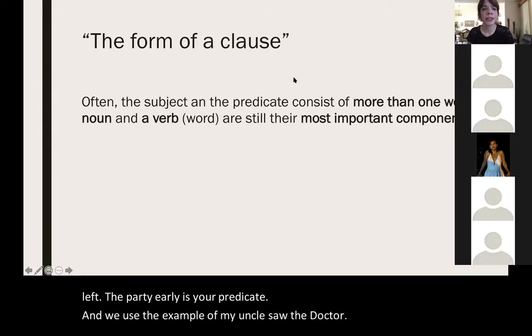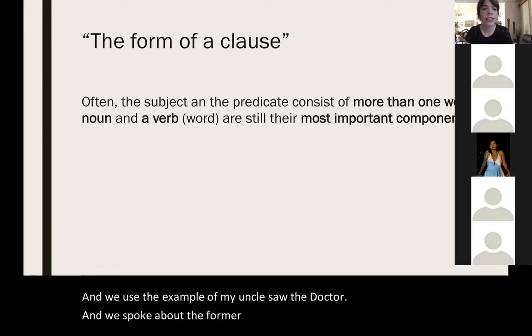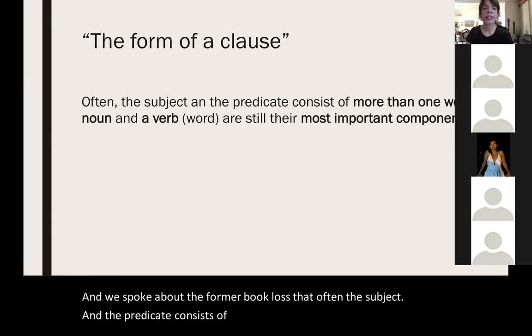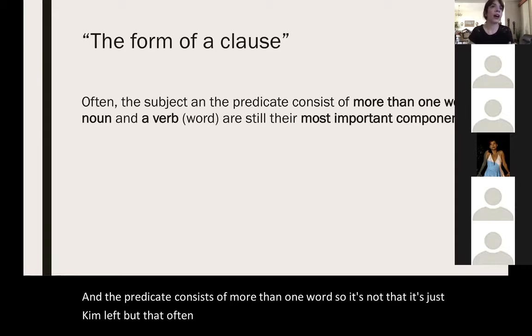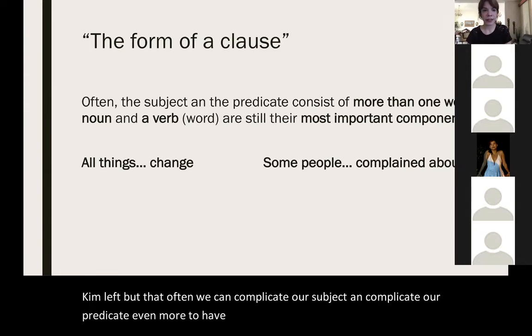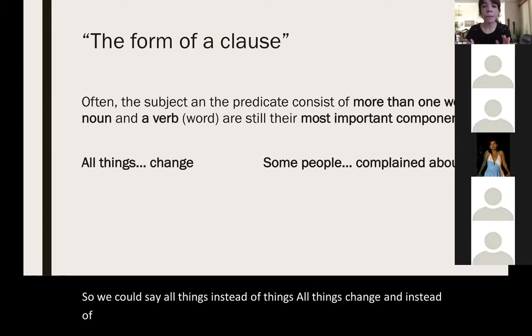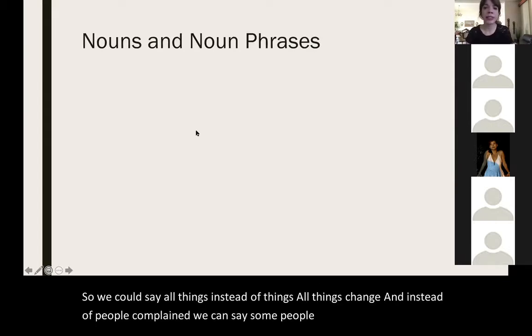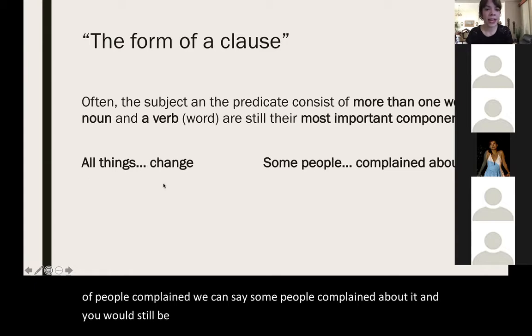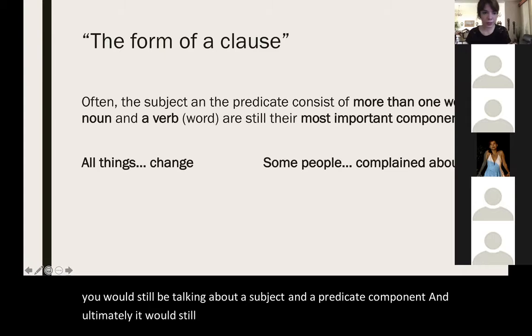And we spoke about the form of a clause, that often the subject and the predicate consist of more than one word. So it's not just Kim left, but often we can complicate our subject and our predicate even more to have multiple words, right? So we could say all things instead of things. All things change. And instead of people complained, we can say some people complained about it. And you would still be talking about a subject and a predicate component, and ultimately it would still be one clause.